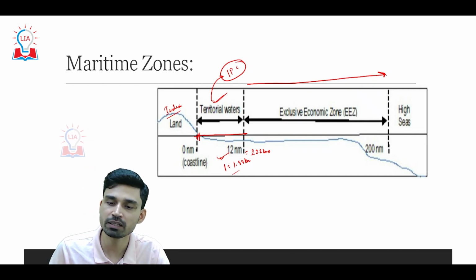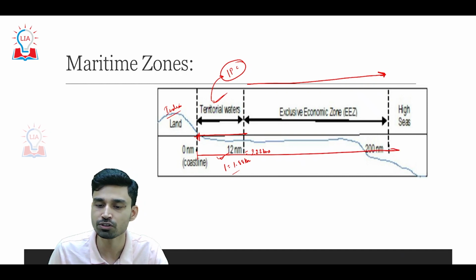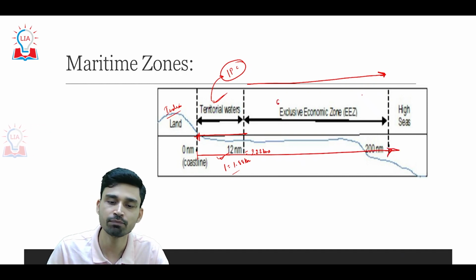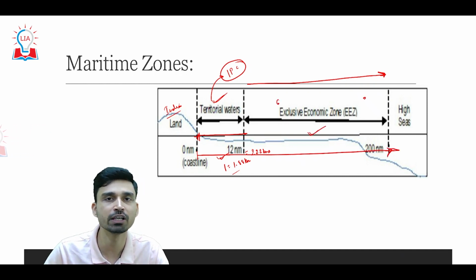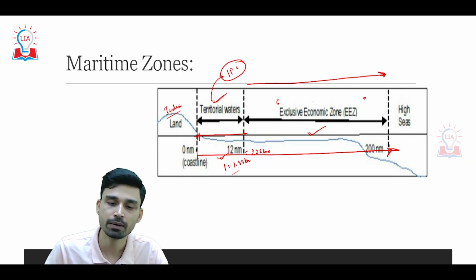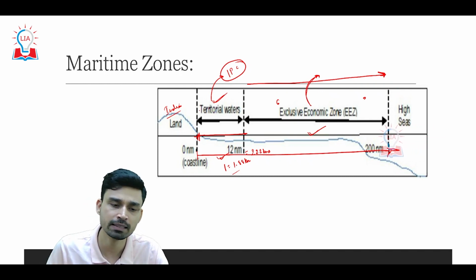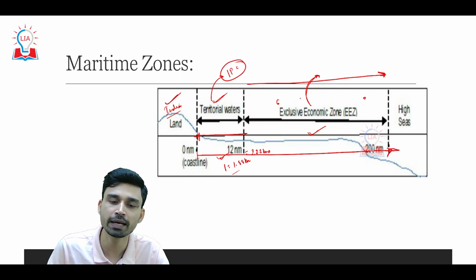And this is what the bill is trying to change. Now again, if we try to measure from the coastline up to a distance of 200 nautical miles, we have the zone that is called the exclusive economic zone. The exclusive economic zone is economically important for all countries because all the resources present in this zone, whether living resources or mineral resources, belong solely to this particular country, which has sole right and ownership